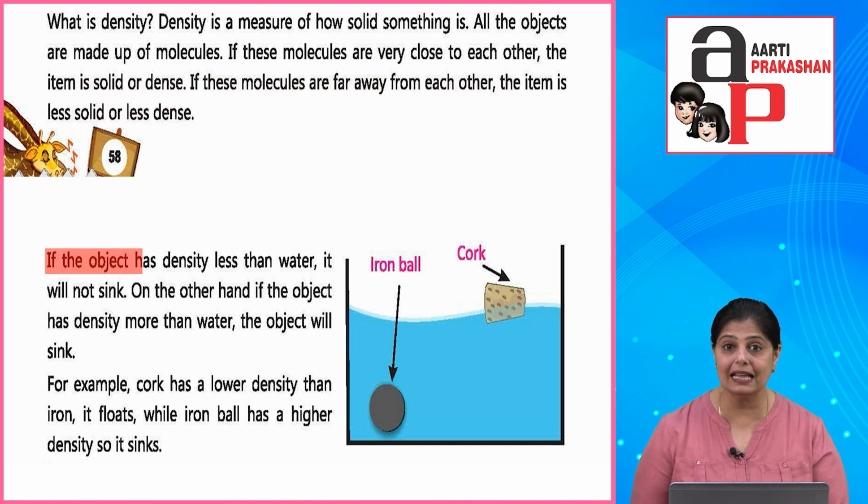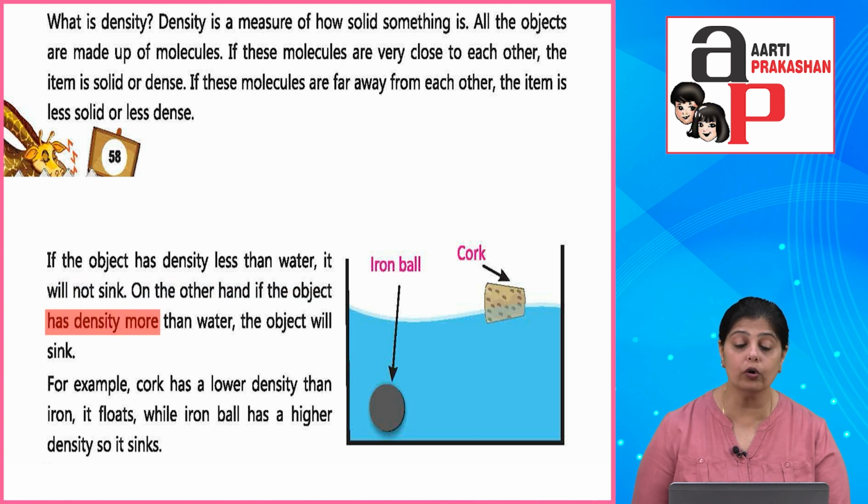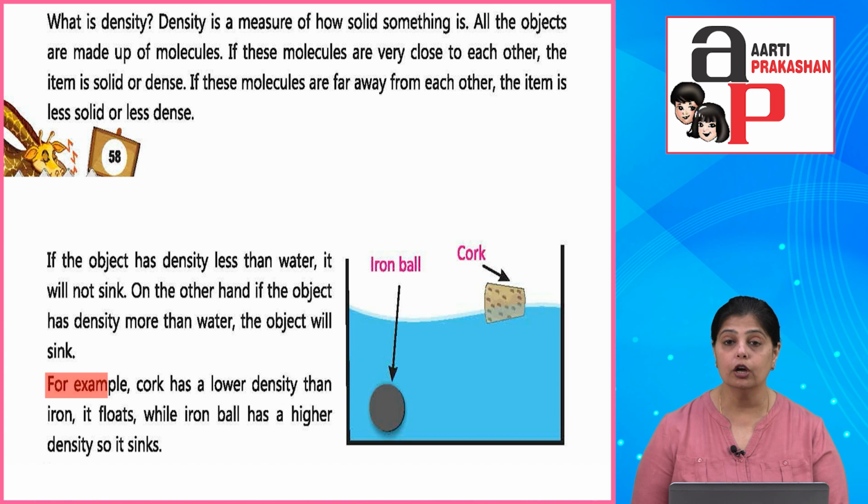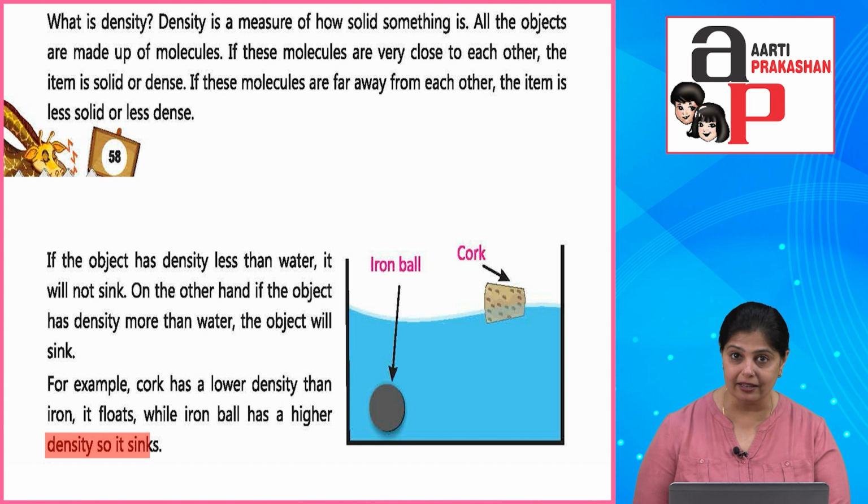So if the object has density less than water, it will not sink. On the other hand, if the object has density more than the water, the object will sink. For example, cork, the stopper on top of a bottle, has a lower density than iron. So it floats, while an iron ball has a higher density, so it sinks.